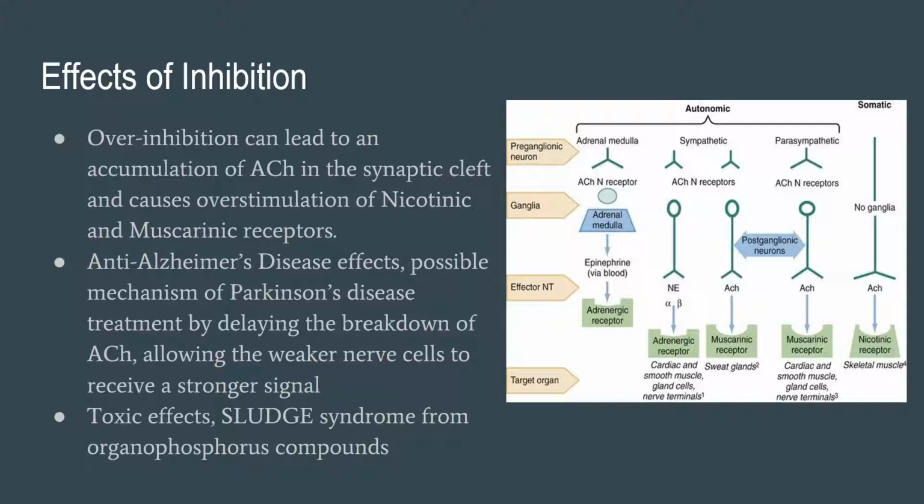Over-inhibition of acetylcholinesterase can also lead to anti-Alzheimer's disease effects. By delaying the breakdown of acetylcholine, you allow for a stronger signal. It also leads to something called SLUDGE syndrome, which stands for salivation, lacrimation, urination, diarrhea, gastrointestinal, and emesis.